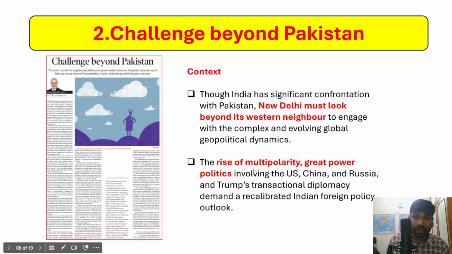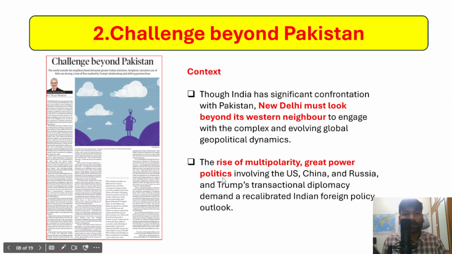And in fact, the rise of multipolarity. What is multipolarity exactly? Multipolarity means there are different centers of power across the world. During the Cold War, it was a bipolar world, USSR and US. After the fall of the Soviet Union, it was a unipolar world order. Now the world appears more like a multipolar world order, because there are multiple centers of power, and there is a rise in multipolarity across the world and great power politics also.